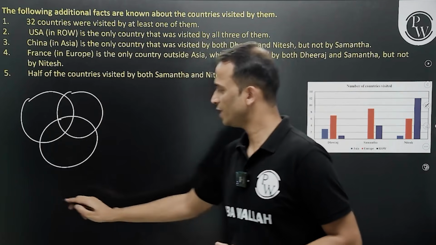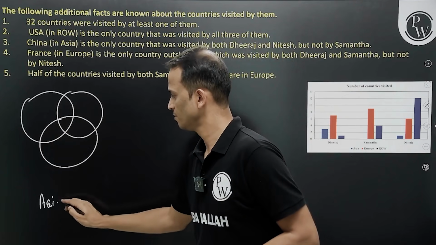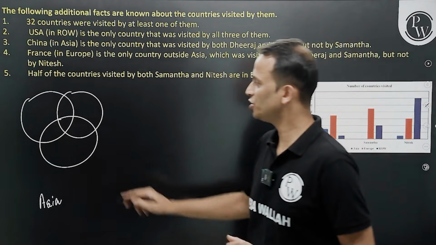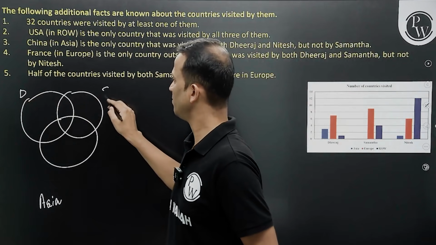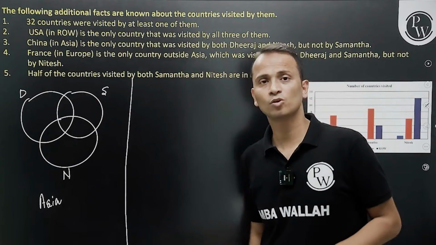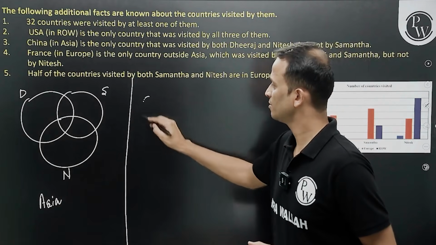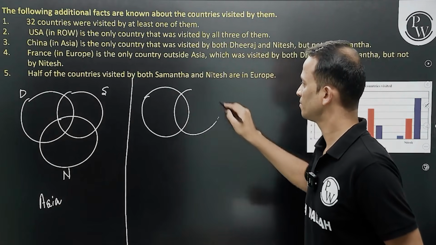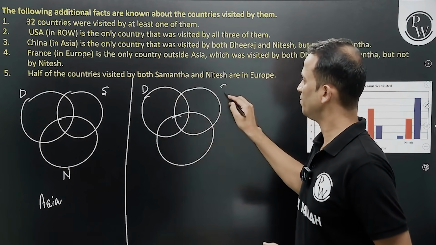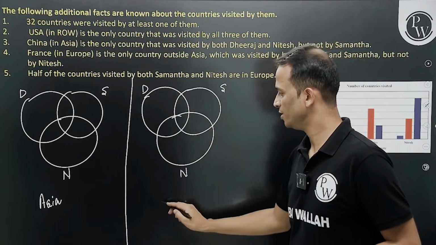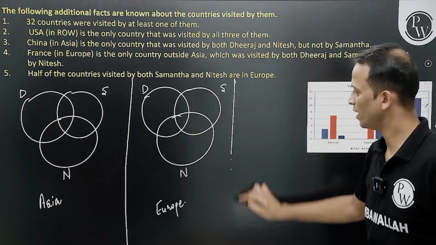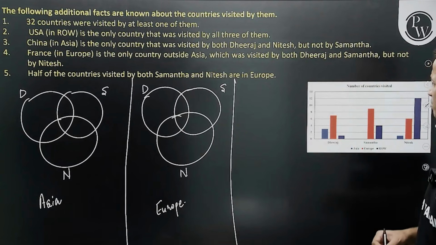Now this is for Asia, right? The 3 people are Dheeraj, Samantha, and Nitesh. I'll write their initials. Similar Venn diagrams will be drawn, 2 more Venn diagrams. Dheeraj, Samantha, and Nitesh. This is for Europe. And 1 more Venn diagram in this space provided.